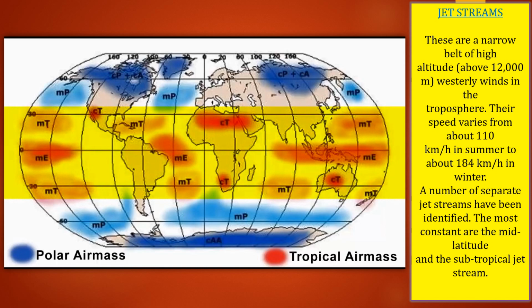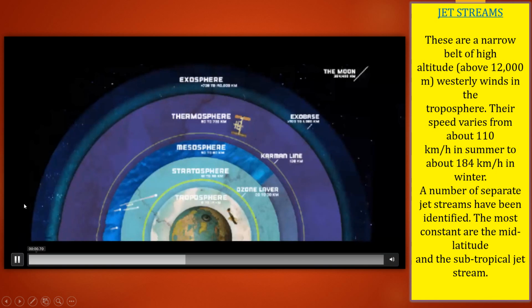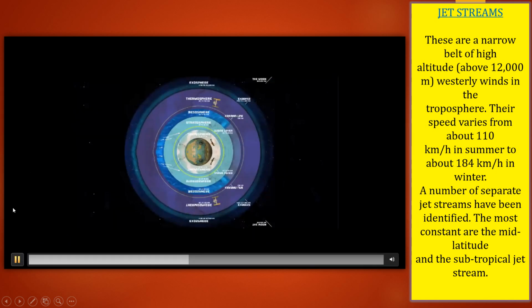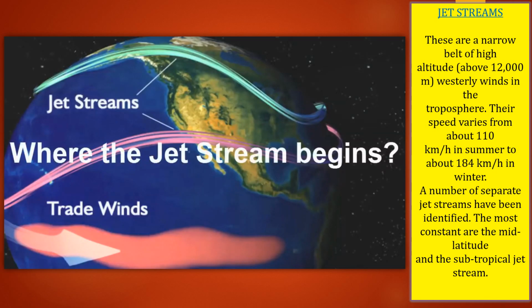Now this belt is so hot. The equator has the tropical air mass. As it is so hot, it creates low pressure there, and because of this low pressure it creates wind, where the jet stream begins.